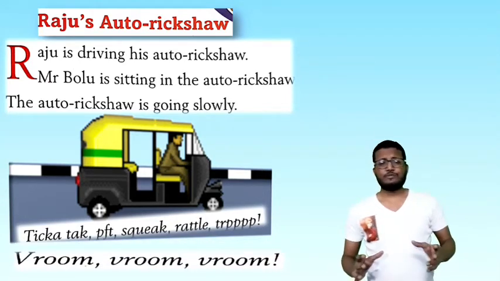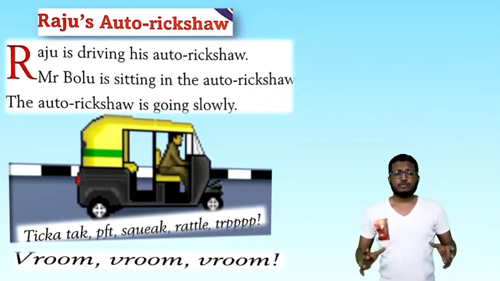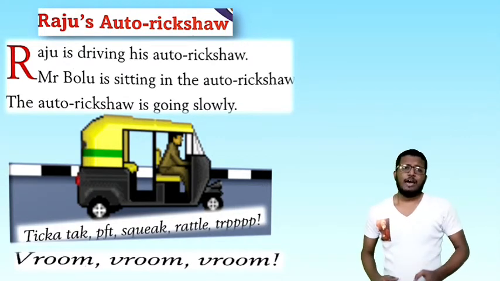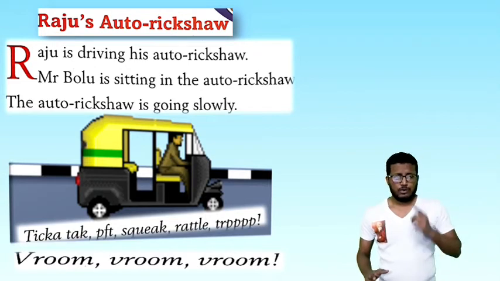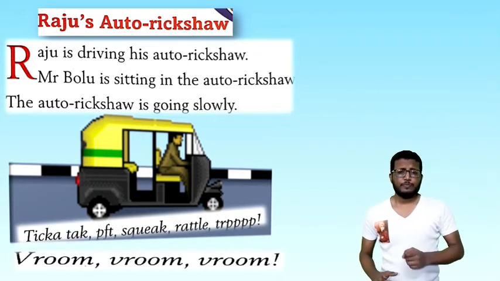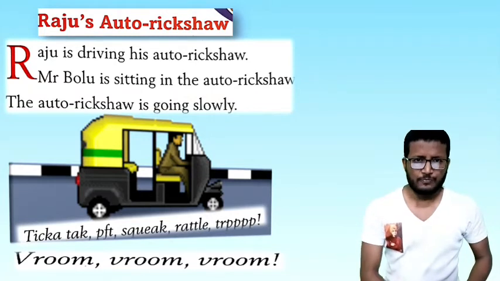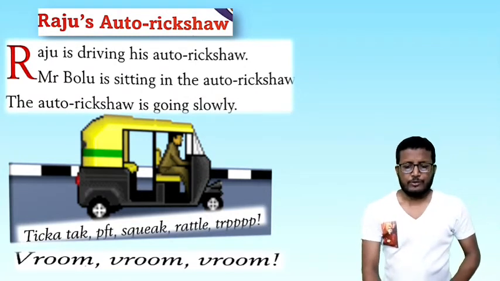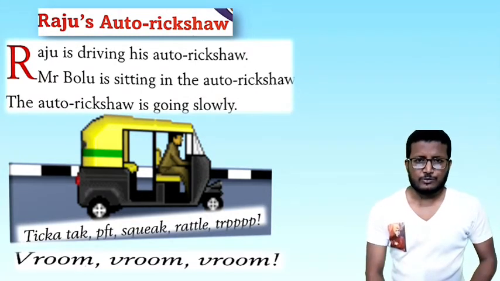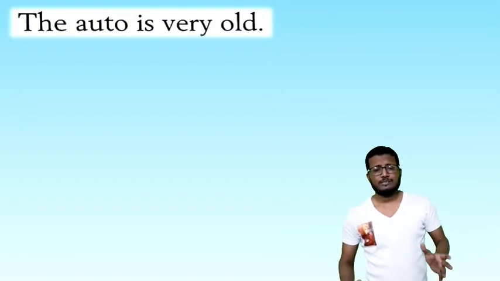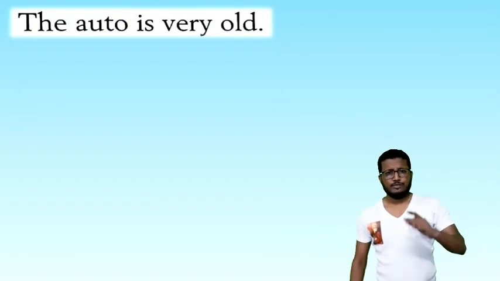In the first scene we have seen that Mr. Raju was driving an auto. Inside, Mr. Balu was sitting, and Mr. Raju's auto was going very slowly, vroom, vroom, vroom. So let's connect to the next scene. Then we have seen that the auto is very old. That means the auto is not new. For that reason, the auto is moving very slowly.